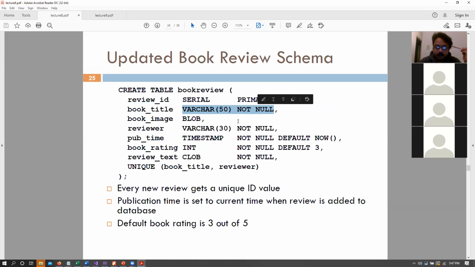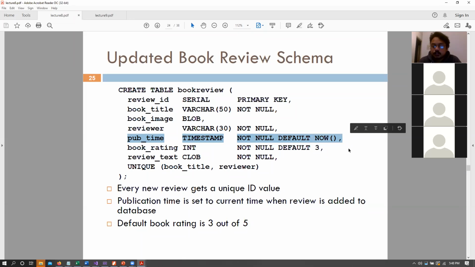My book title is varchar not null. My book image is still blob. Note how I've also changed the publication time, right? So the publication time initially was timestamp not null, but I now have used a default value that is default now. So that means that whenever that new record is being uploaded to the server, the current time would be that publication time, and that would basically get the default value. So we can use the now function here as the default function.